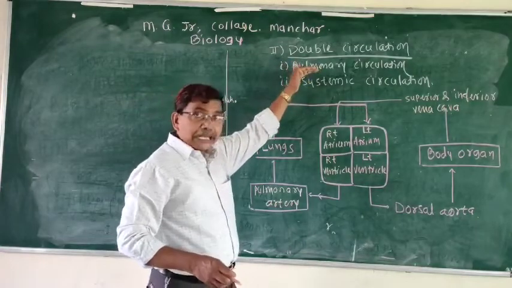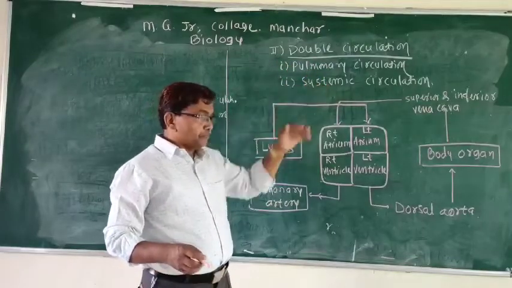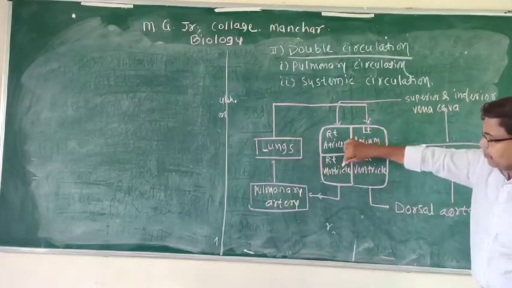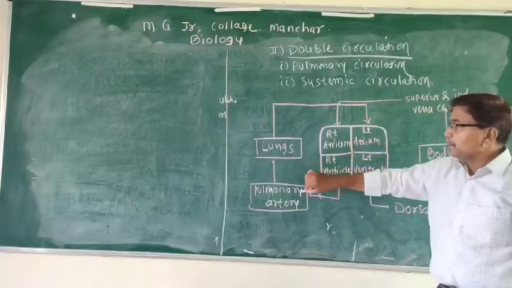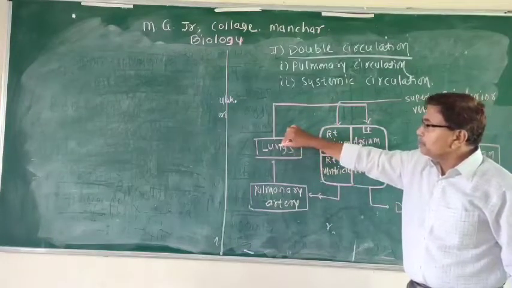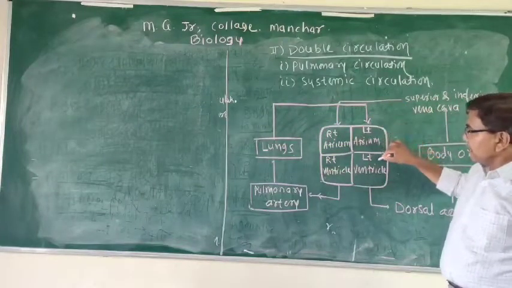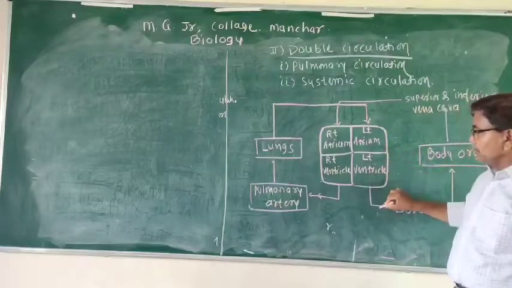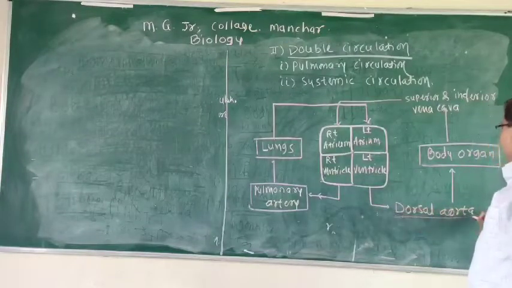So, which is divided into two steps, not two types, two steps. One is the pulmonary circulation, second is the systemic circulation. In this pulmonary circulation, what happens? From the ventricle, deoxygenated blood is carried by the pulmonary artery to the lungs for purification, and after the purification from the lung, it is carried to the left atrium, and from this left atrium to the left ventricle, and the left ventricle propels blood to the different parts of the body with the help of arteries, mainly the dorsal aorta.